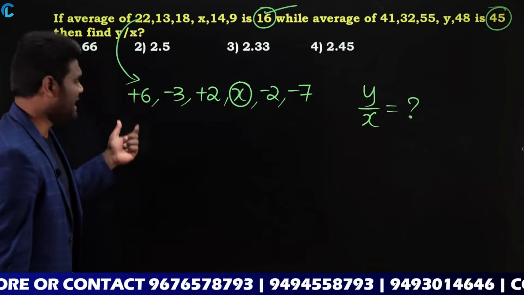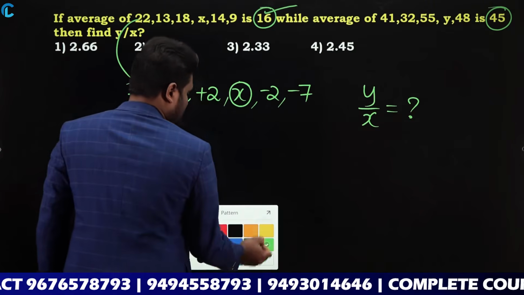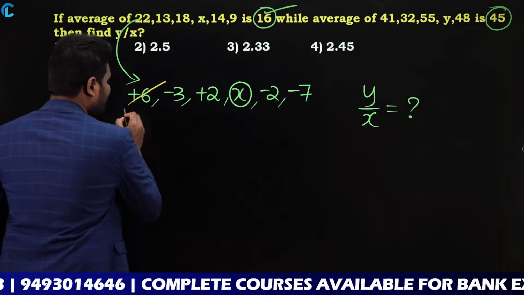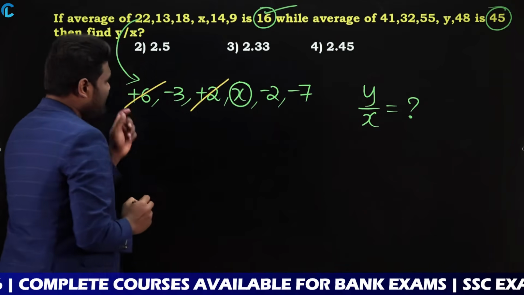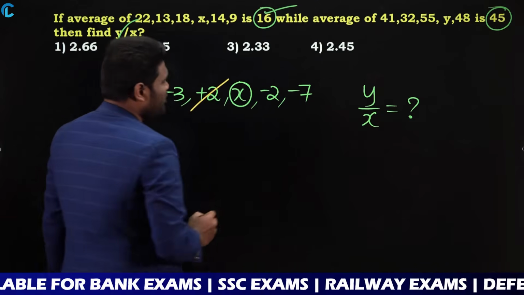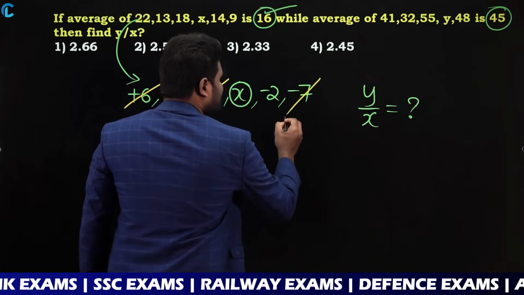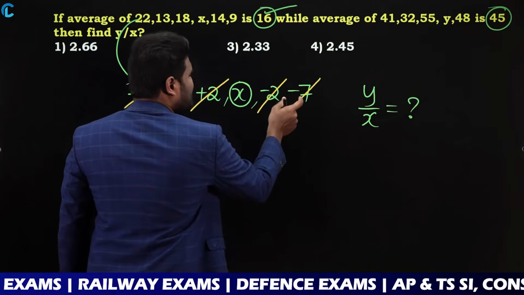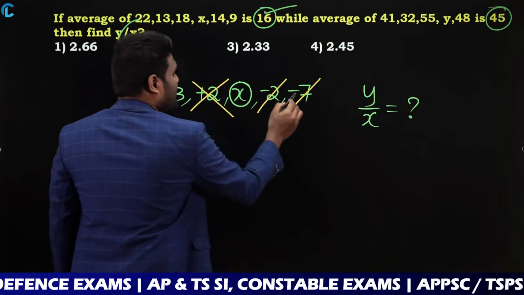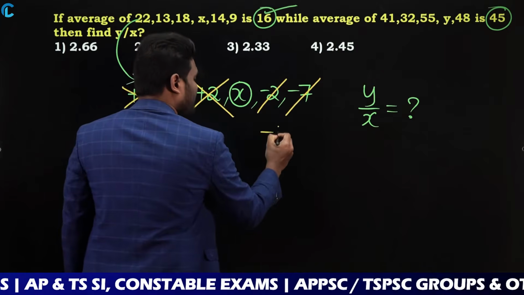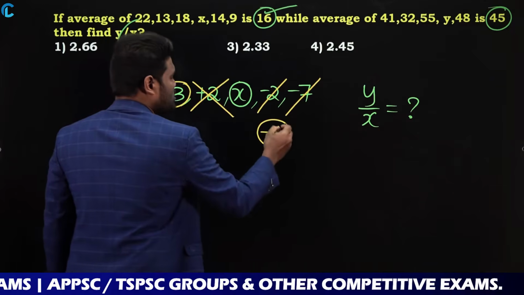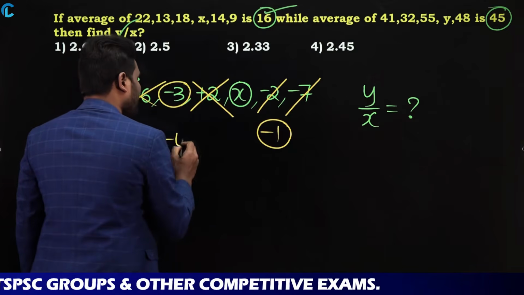Now just try to balance this. If you balance this, look carefully at how much you got here. This is plus 6 plus 2, which is nothing but plus 8. Now here, this is minus 7 minus 2, which is minus 9. So plus 8 minus 9 is nothing but minus 1. Now this is minus 3 and this is minus 1. Overall I am getting minus 4.